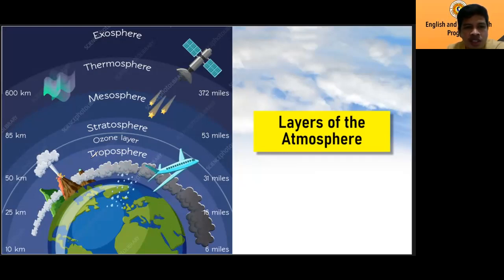We're going to start with the first one, the troposphere. If you notice here, you can see the clouds on this layer. We have the airplane in the uppermost part here. Then we have meteorites. Then this one, do you know this one? And then the satellite in this layer, of course. So we're going to study that one by one, starting with the troposphere.